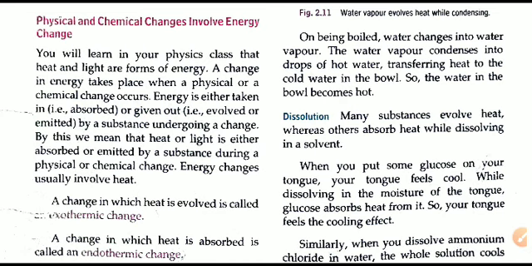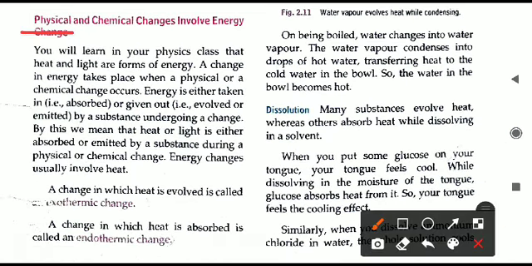Here we are with another video of chapter number 2. In this video we'll be talking about the energy changes going on in the various kinds of changes around us. Sometimes energy may be produced or given out in a particular change, and sometimes it is absorbed. The changes we have seen already are physical and chemical changes. If you want to know the details of these types of changes, you can refer to the previous videos related to chapter number 2. So let us begin today's topic.